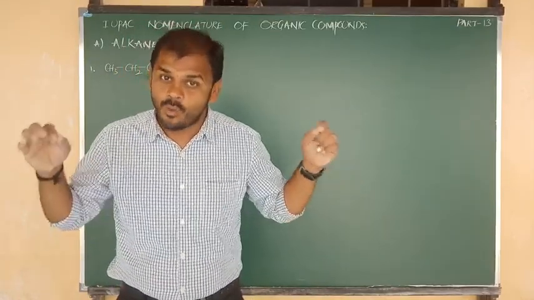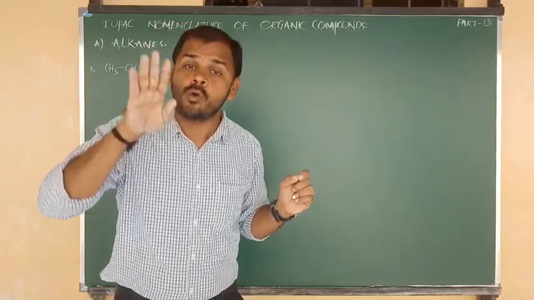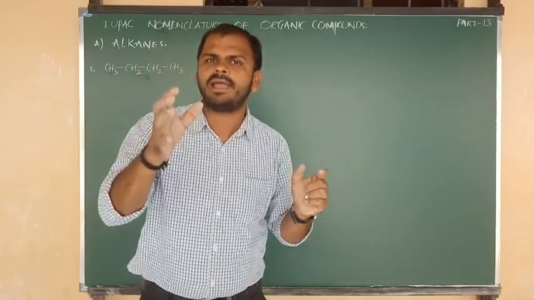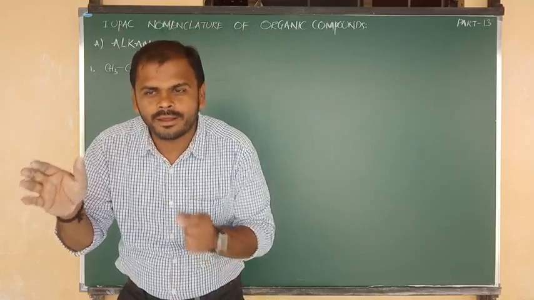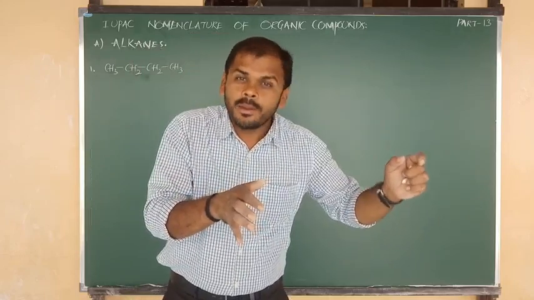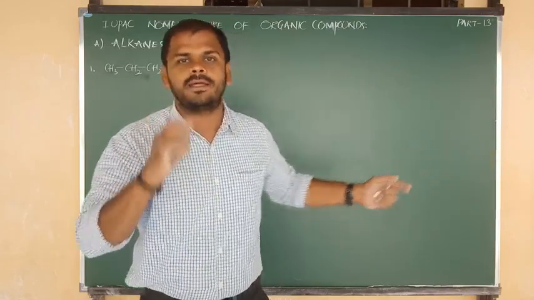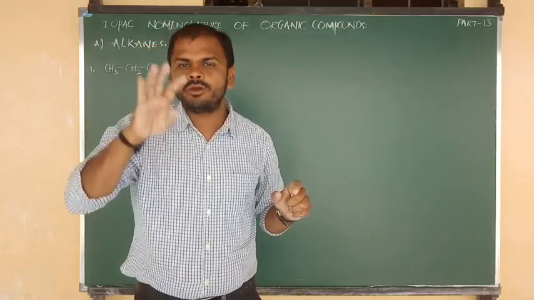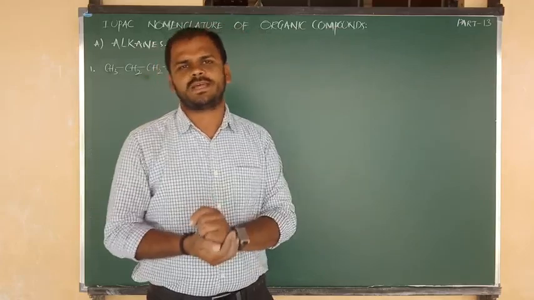That's why once again I am suggesting you, beta, you should be very familiar with those 4 note points, and you should remember one key word, one main point. First of all, in the IUPAC name we have to write the prefix, and in the middle we have to write the root word. After that we have to write the primary suffix, and finally we have to write the functional group, that is nothing but the secondary suffix. So that framework you should keep in your mind, and you should remember 4 note points. Then we can write the IUPAC name of any organic substance.